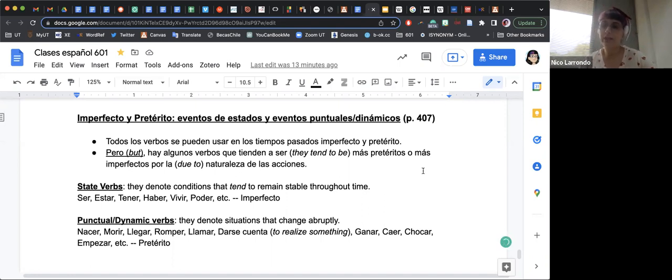So knowing and classifying these state verbs and dynamic verbs is going to be very useful for you when you have to decide. For example, you're in exam 3 and you have a lot of exercises filling in the blanks with the correct verb, and you have to decide whether it's imperfecto or pretérito. Knowing that this type of verb subclassification exists is going to make it easier for you to make a better decision.